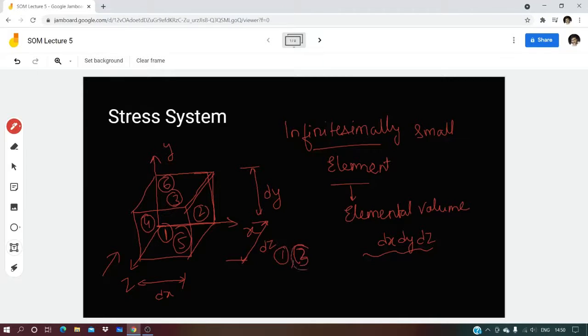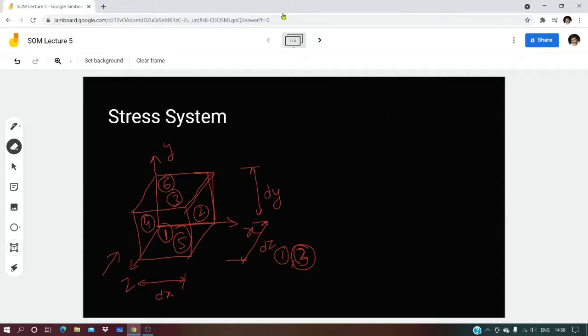Observe these two. So let me erase a few things so that we can have some space. Now observe face number 1 and 3. 1 is the front one, 3 is the rear one. How are they?